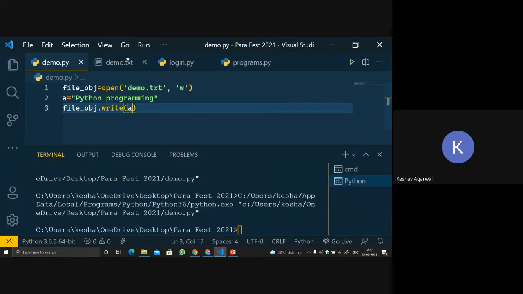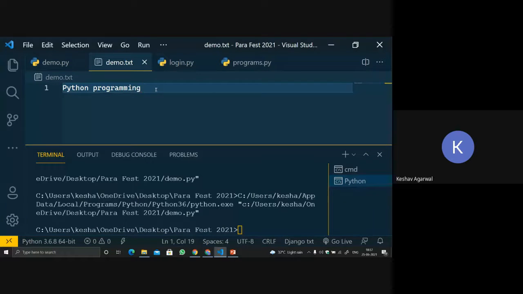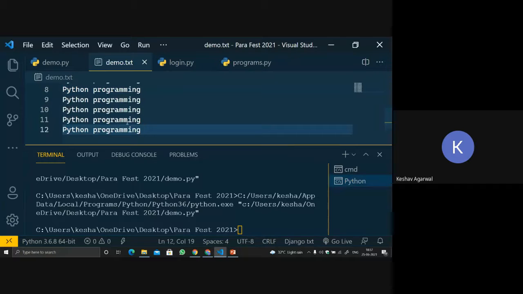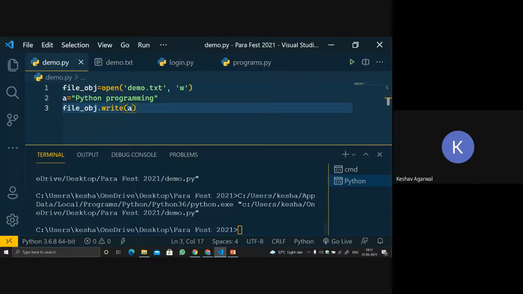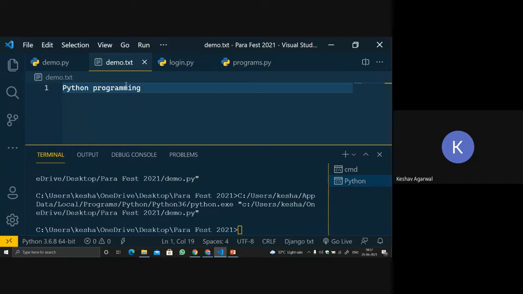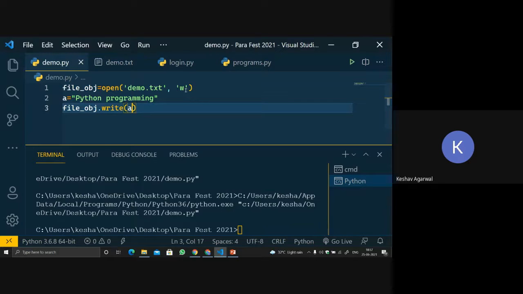So if I Ctrl+C, Ctrl+V, do it 12 times, and then run the code again, what will I get? I will get only one statement. Whatever is written beforehand will all be gone. So this is what the write function does.